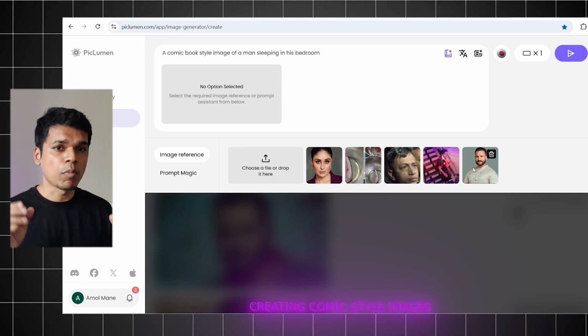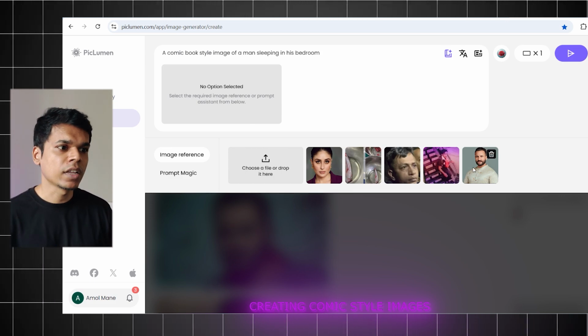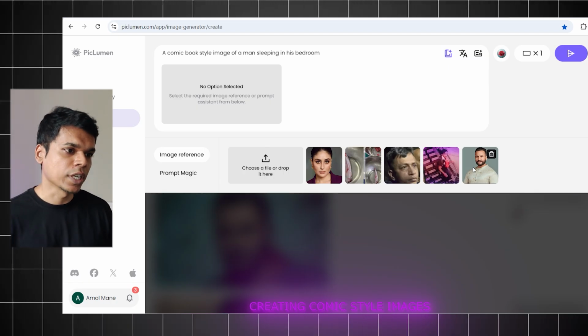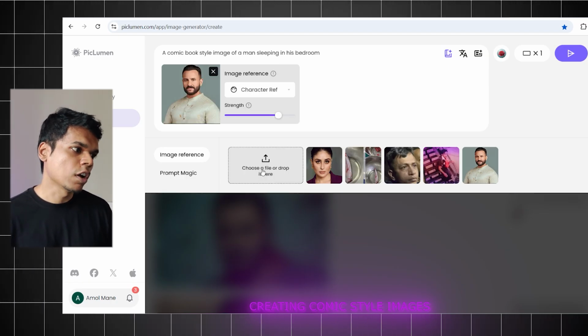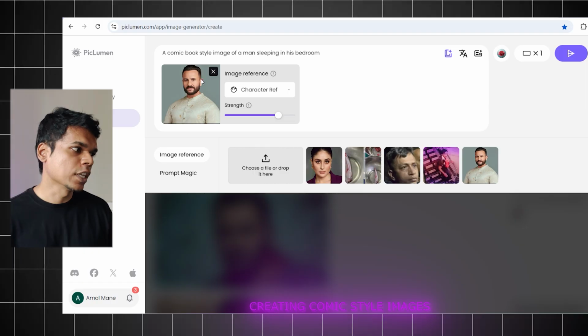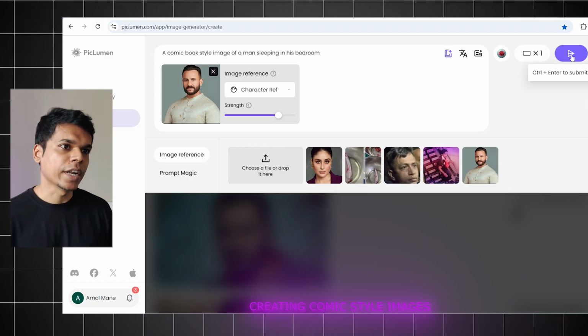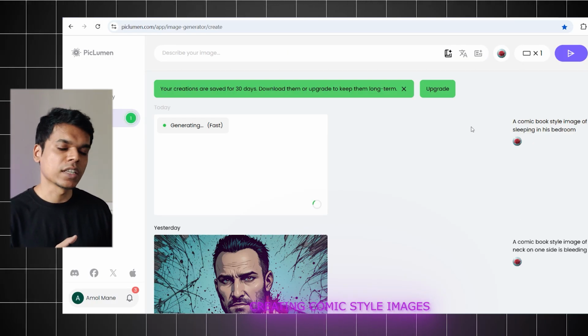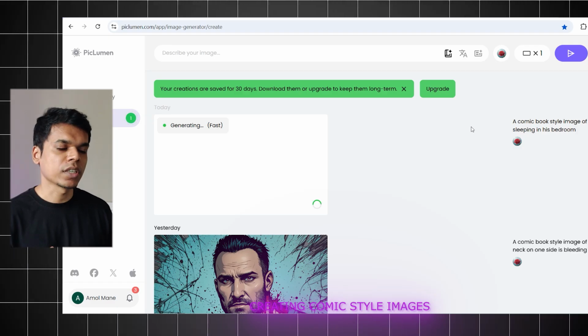Let's say you want the person in the image to look a certain way. Since we are using a celebrity, I'm using this image. You can choose a file or drop it here. I'm using this file. Now I'm going to hit enter. Because of high demand, it takes a little time to generate, but be patient. This is a free tool.